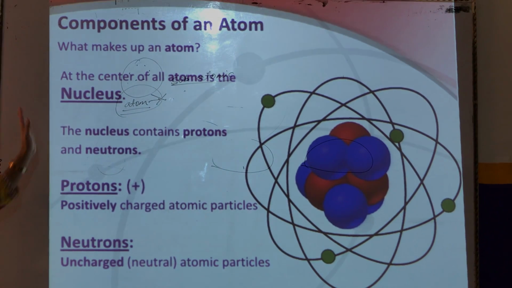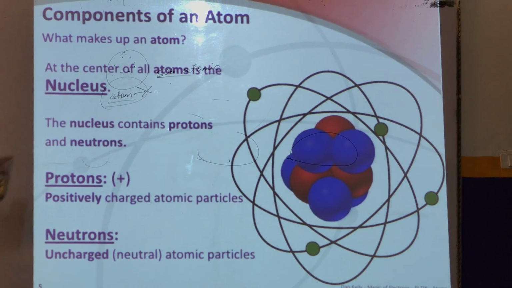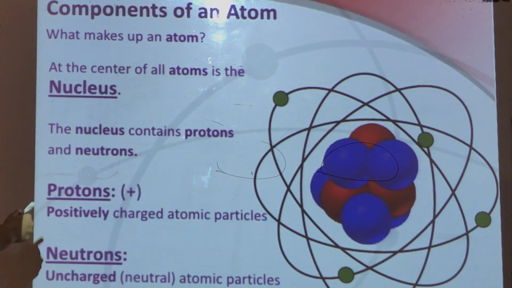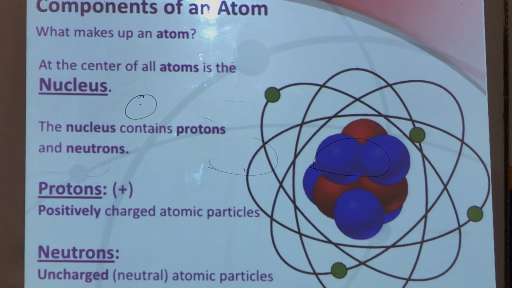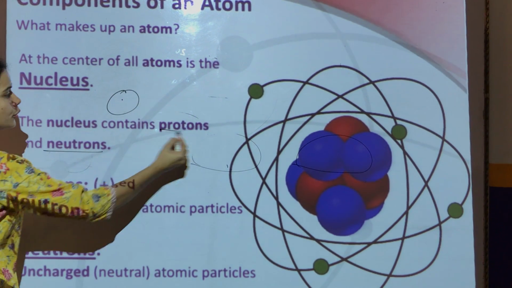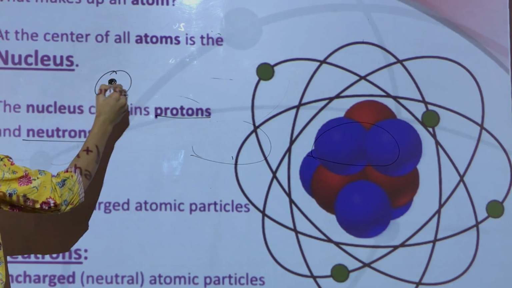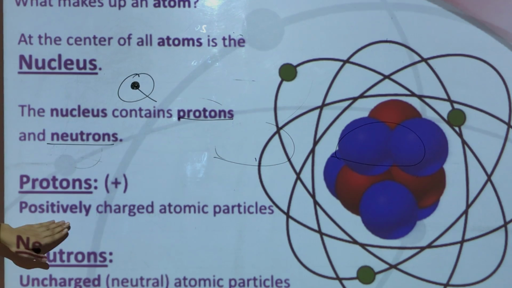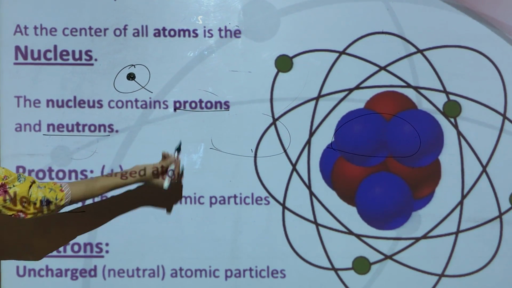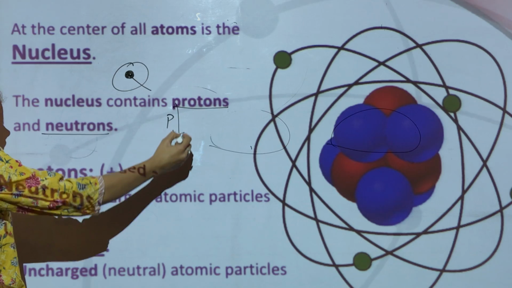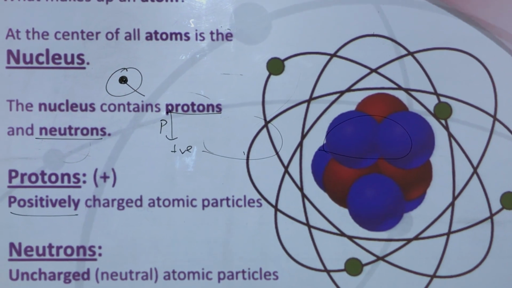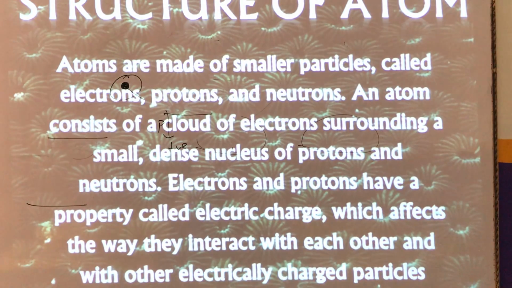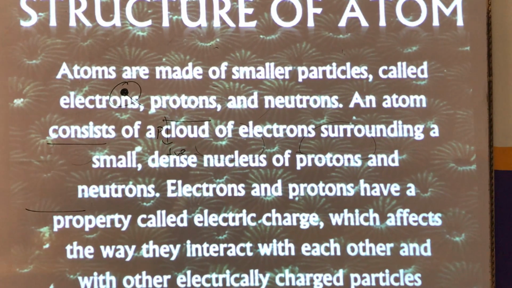First, let us look at the components of an atom. At the center of every atom there is a nucleus. The protons and neutrons are there in the nucleus. Protons are positively charged: P for proton, P for positive. Electrons have negative charge. These are the basic components of the atom. Another one is the neutron, which is neutral.